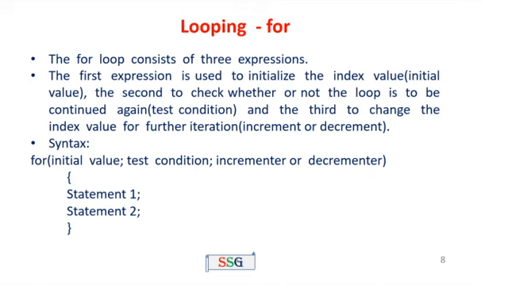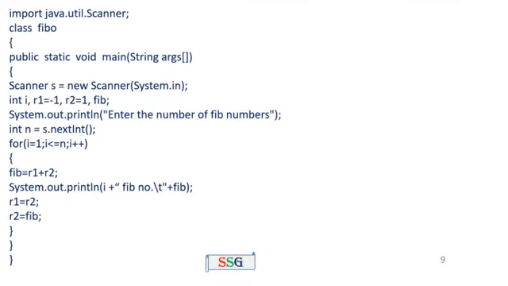The syntax for the for loop: for, initial value, semicolon, test condition, semicolon, increment or decrement operation, then open curly brace, then the set of statements and close curly brace. This is the syntax for the for loop. Next, I am going to write one program: the Fibonacci series. All of you know the Fibonacci series. The Fibonacci series numbers are as follows: 0, 1, 1, 2, 3, 5, 8, 13, and so on.